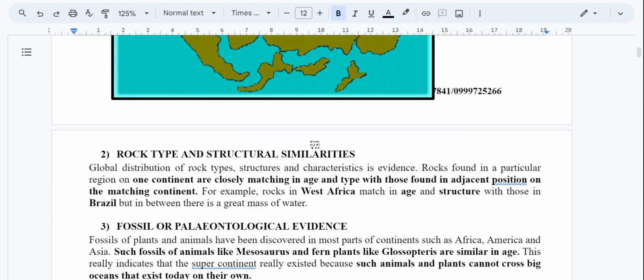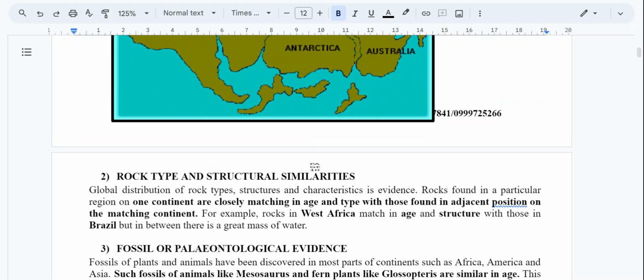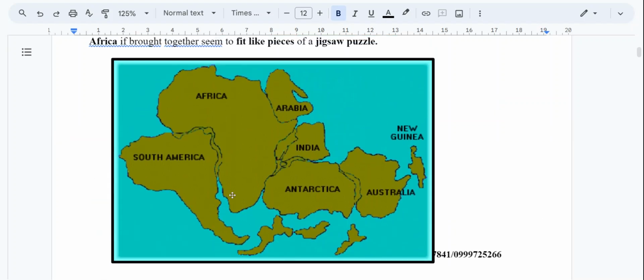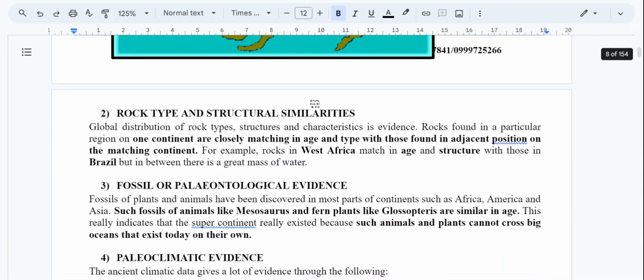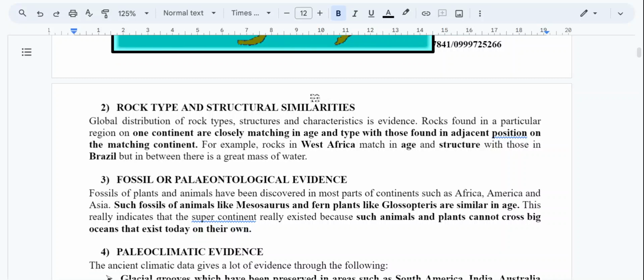And number three, rock type and structure similarities. We said that rocks of West Africa and those of Brazil are similar. So if we come here, Africa and Brazil somewhere here, their rocks are similar. Because they show similarity, it means these two landmasses were at one place together.